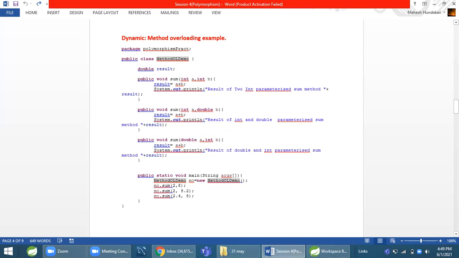That's why there will be no static, private or final here. So this is runtime polymorphism. If I make it a static method, then this will be compile time polymorphism, meaning compile time method overloading. But if I don't write static, private or final, then this is runtime polymorphism.